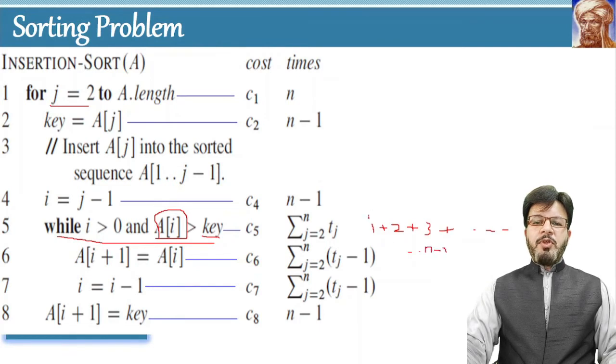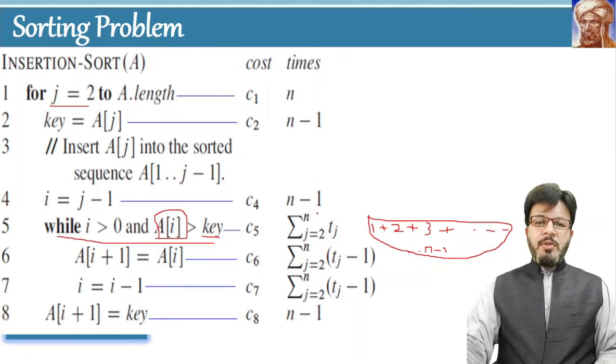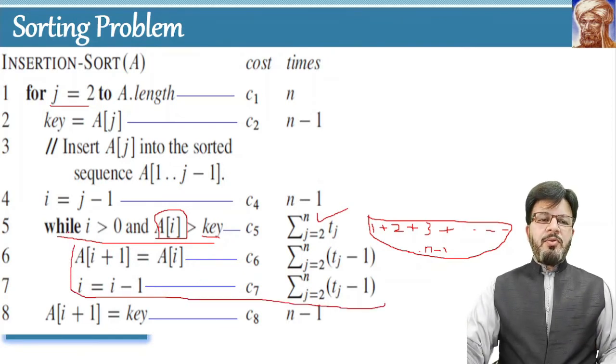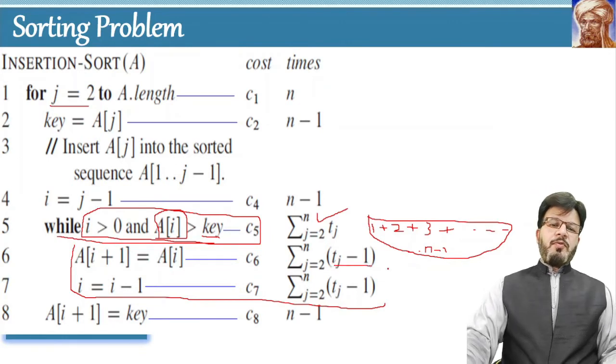This sum we have already discussed. Therefore, it is just a summation of tj, where j runs from 2 to n. So this is just a sum. I think now you can understand this formula. Similarly, the body of this loop: as you know, the condition in the loop runs 1 time more as compared to its body. Therefore, the body of the loop will run the summation of tj minus 1.